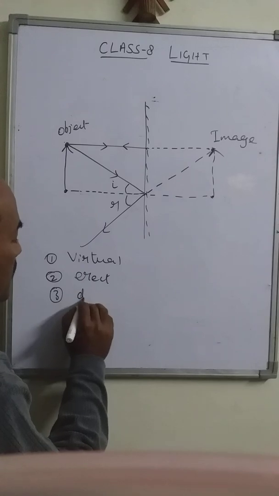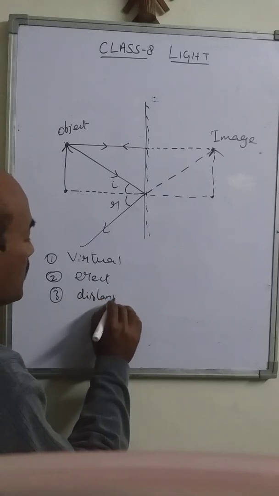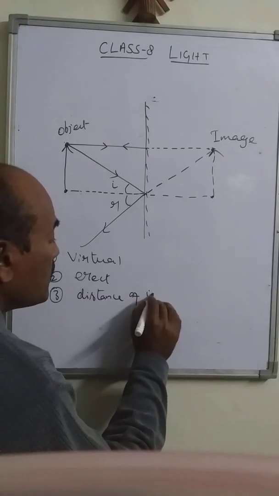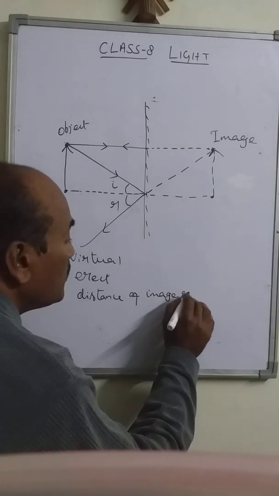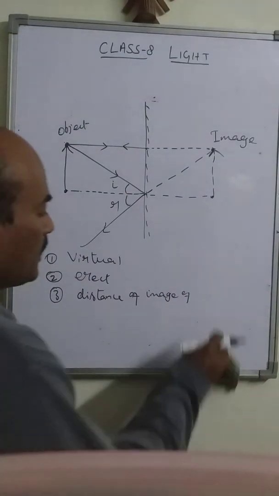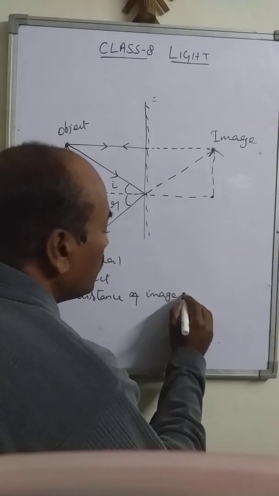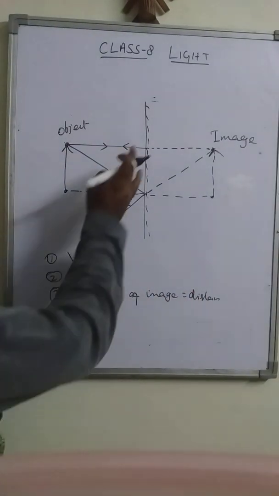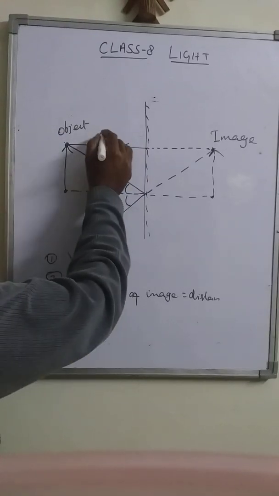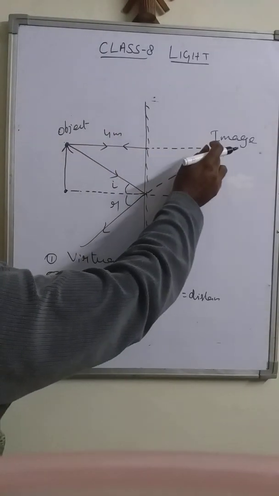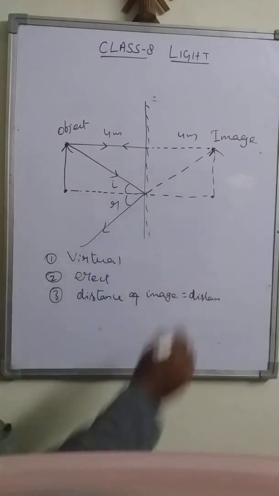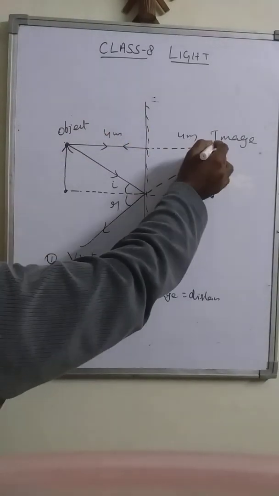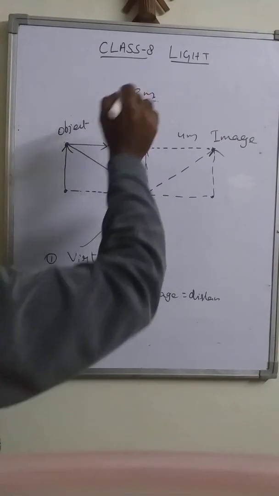So the distance of image is equal to the distance of object from the mirror. If the object is 4 meters from the mirror, the image will also be 4 meters from the mirror. But from the object the image is at 8 meters.